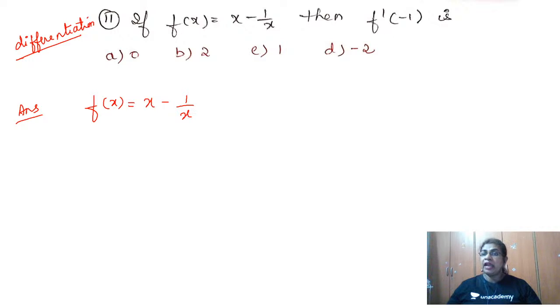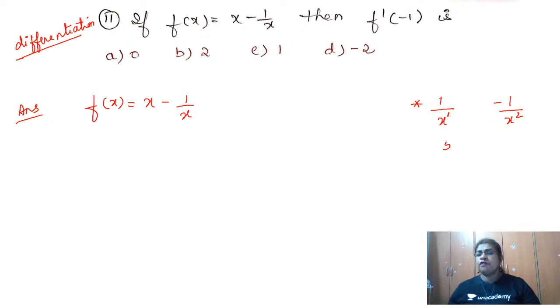I have to find f dash of minus 1, but before that let me find the derivative, that is, differentiate with respect to x. Now we find here 1 by x, and I have told you one trick to find the derivative of 1 by x. How do you find it? Put a minus sign, then multiply 1 with this power. 1 with 1, how much is that? 1. Then increase the denominator power by 1. So 1 by x square. So this will work for all the terms which have x in the denominator.